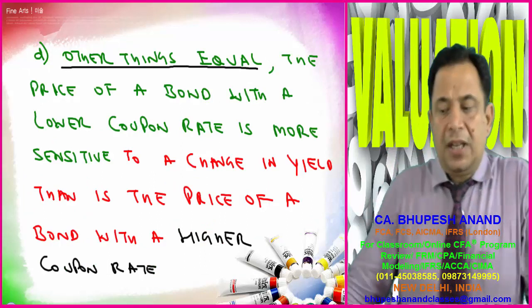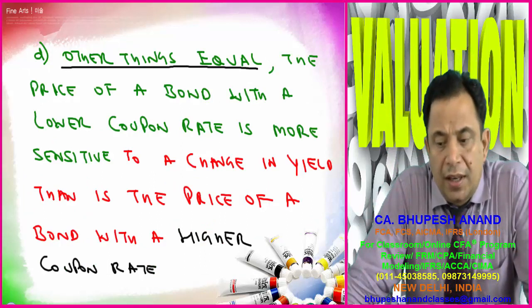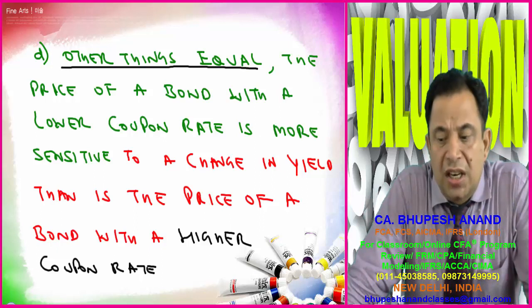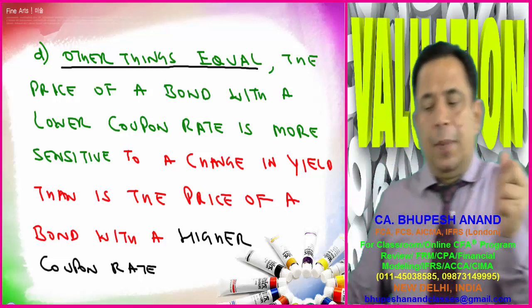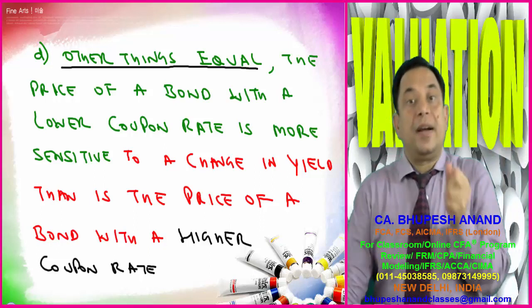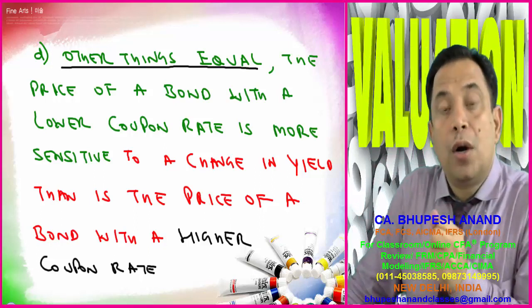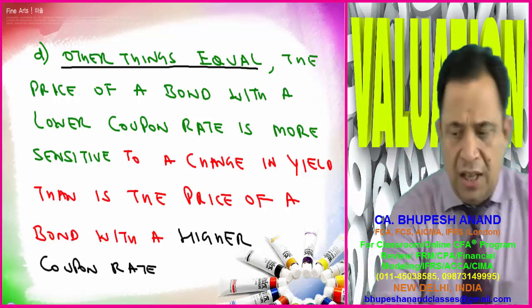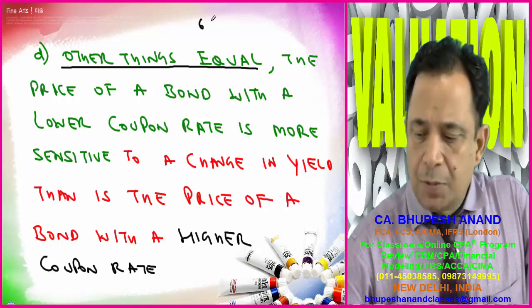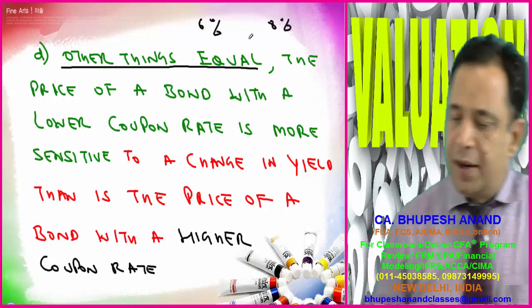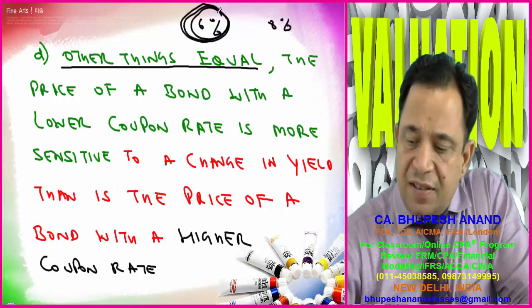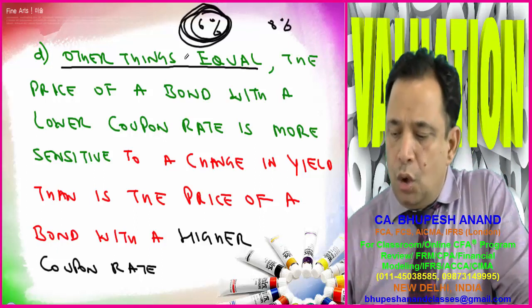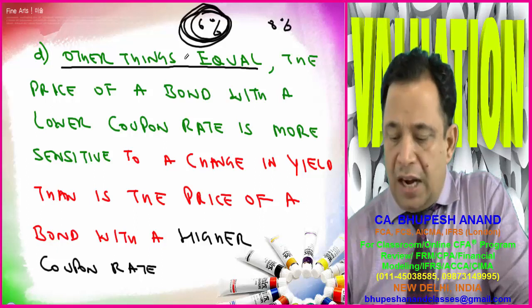Other things being equal, the price of a bond with a lower coupon rate is more sensitive to a change in the yield than the price of a bond with a higher coupon rate. Very, very important, and very simple, very logical, very intuitive. I am repeating it again. The price of a bond, meaning the value of a bond, with a lower coupon rate. For example, there are two bonds. One has a 6% coupon rate and the second has an 8% coupon rate. A lower coupon rate is more sensitive to a change in yield than the price of a bond with a higher coupon rate.